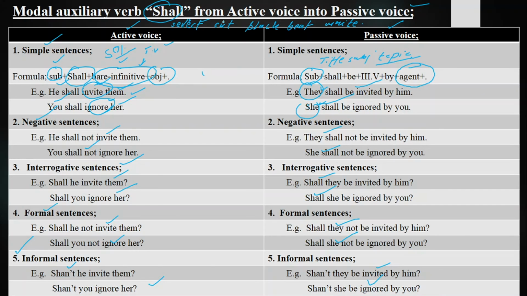Okay. She shall cut the tree. Tree shall be cut by her. Tree shall not be cut by her. Shall tree be cut by her? Shall tree not be cut by her? Shan't tree be cut by her?